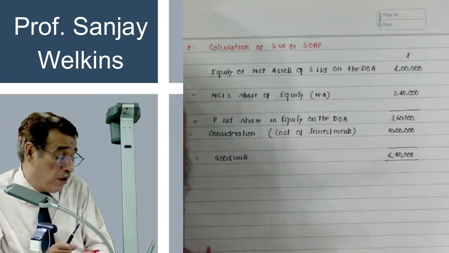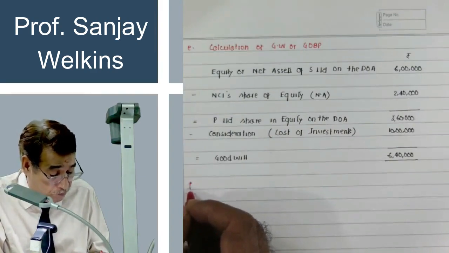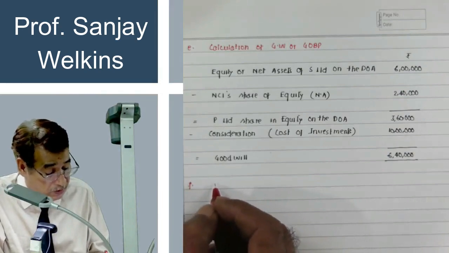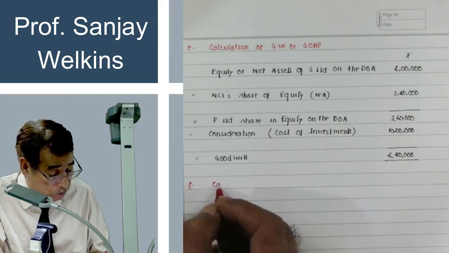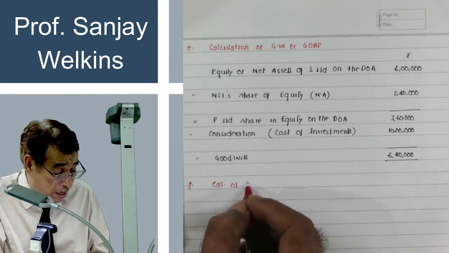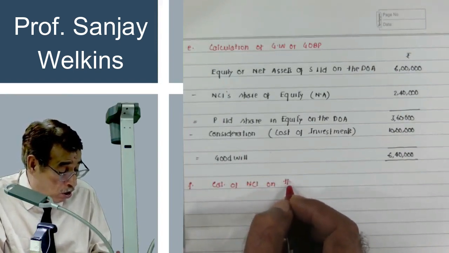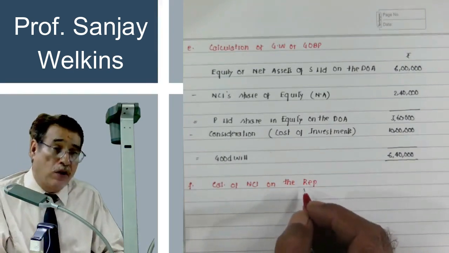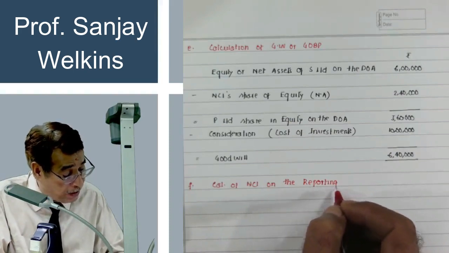After having computed the amount of goodwill, now the next step is, under this step, I am going to write here calculation of NCI on the reporting date. On the reporting date means when you are going to present your consolidated financial statement, obviously at the end of the year. Reporting date means at the end of the year.